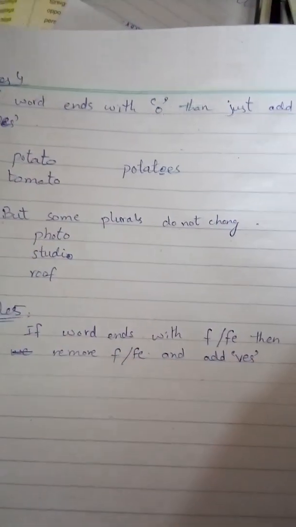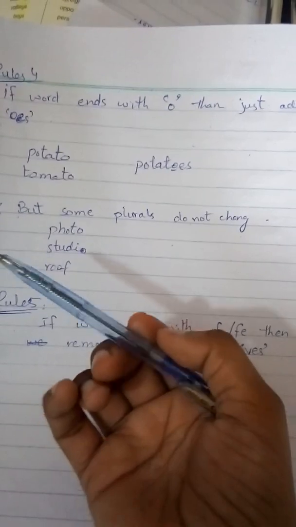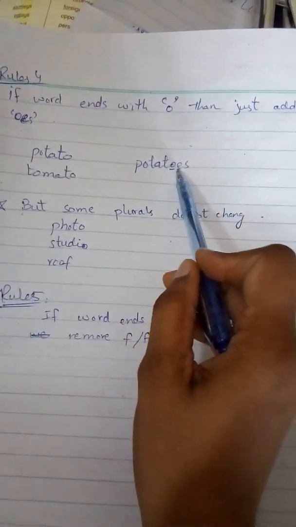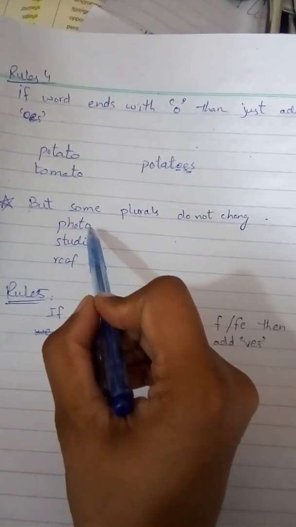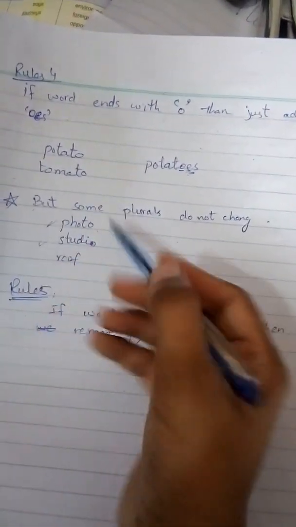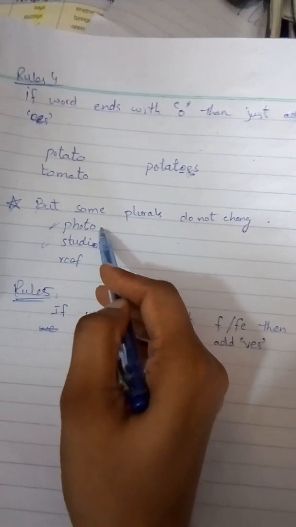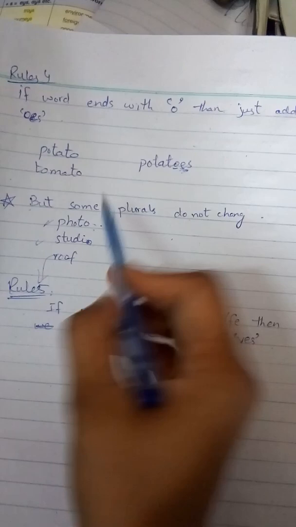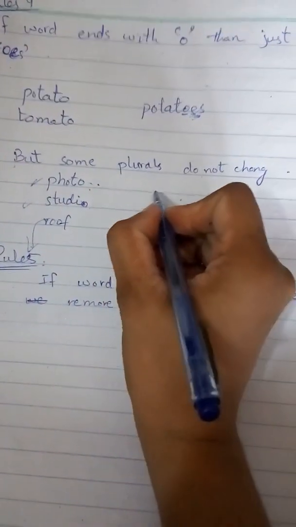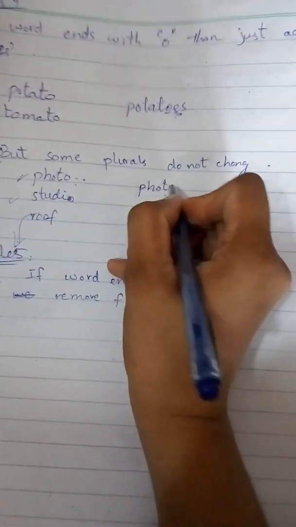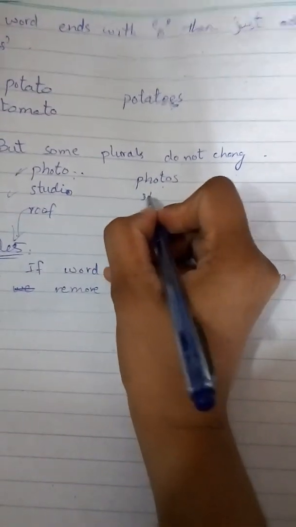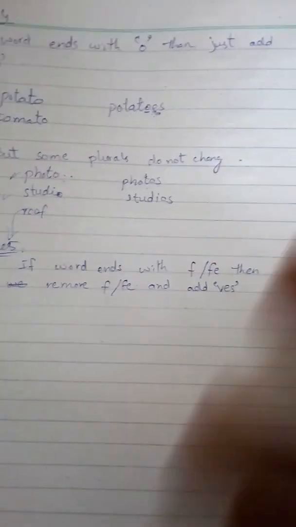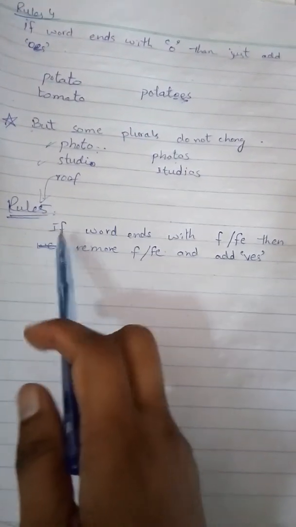Okay, clear? But sometimes some plurals do not change in this way, we cannot add es, we just add s because these are tricky. For example, studio, photo. Okay, and these words link with the next rule, we just add s here. These are called tricky. Photos, studios.